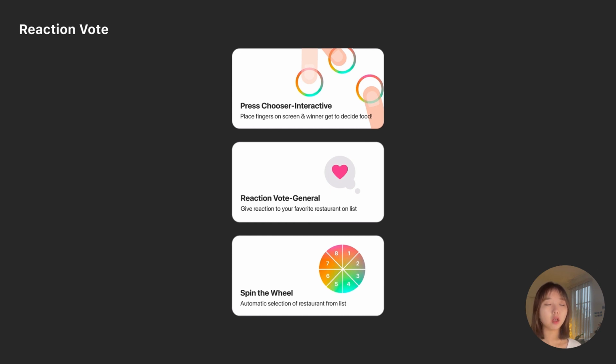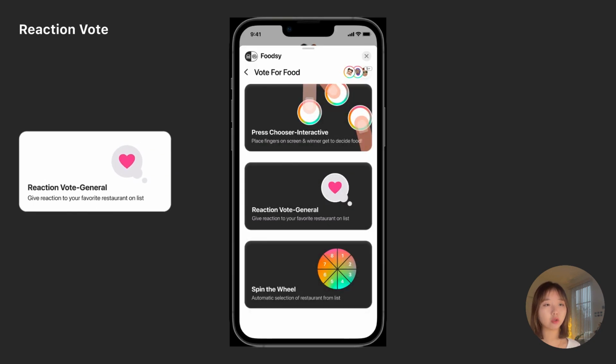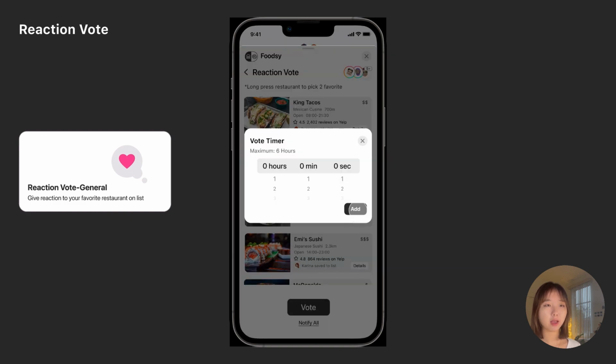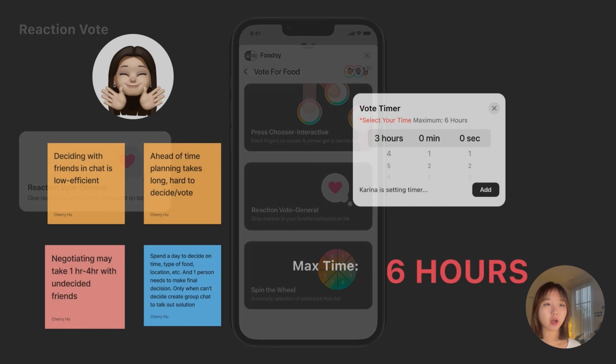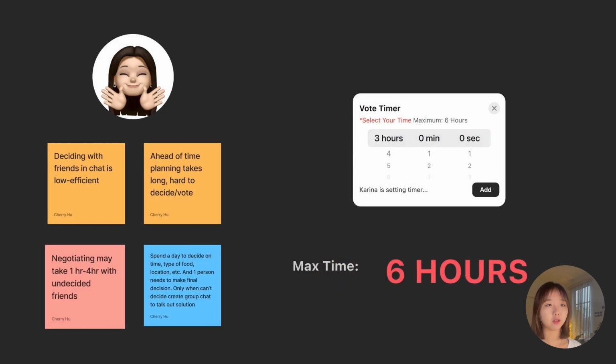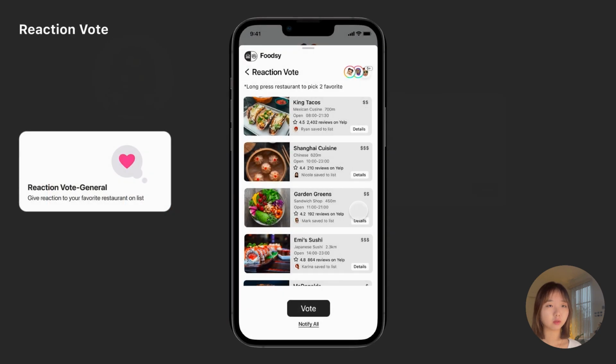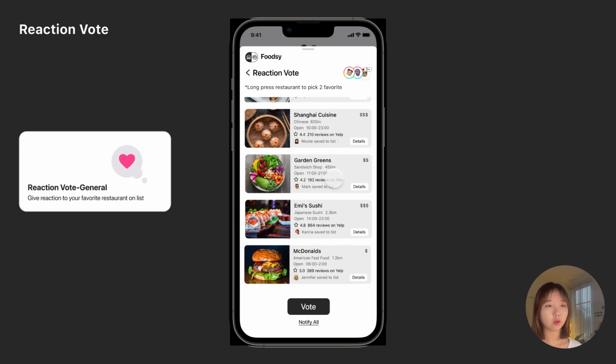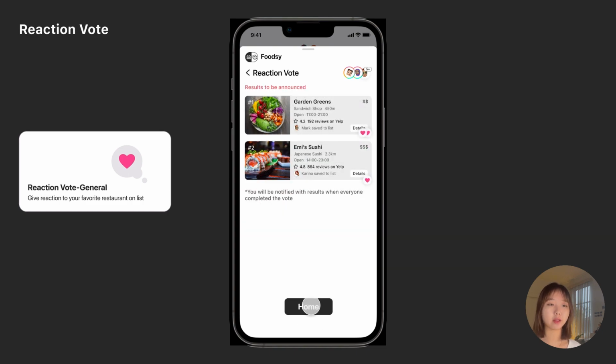In another scenario, if Nicole and her friends choose the reaction vote, a general game that gives reaction to the favorite restaurant on the list, they will first be led to a vote timer, which has a maximum of 6 hours. This is because they didn't want the vote to go on for too long. So now the vote timer is set to 3 hours. After that, by long press on restaurants, she needs to pick 2 of her favorite foods, which is easier than picking just one. And here the results are yet to be announced.